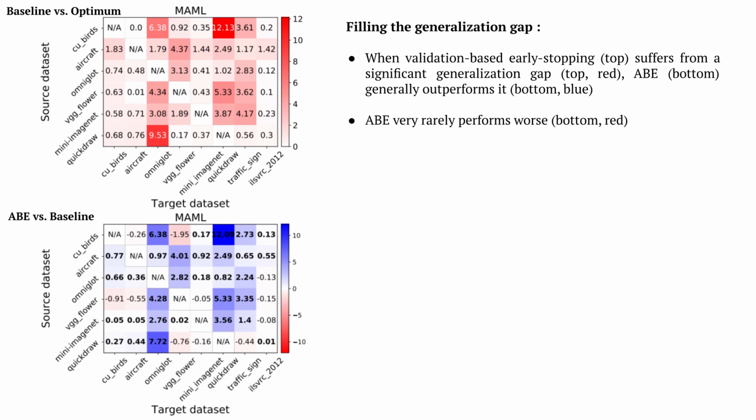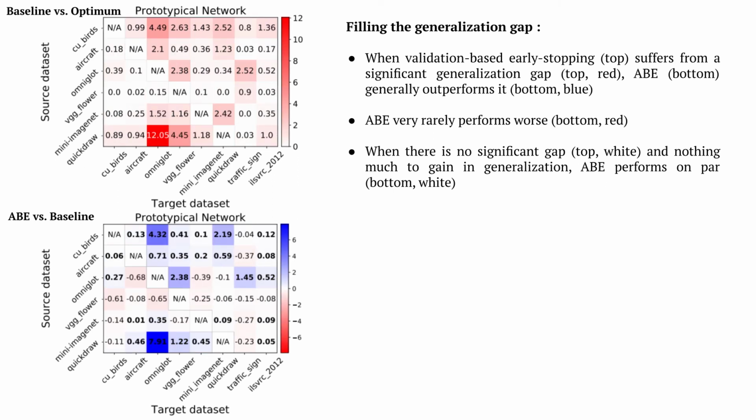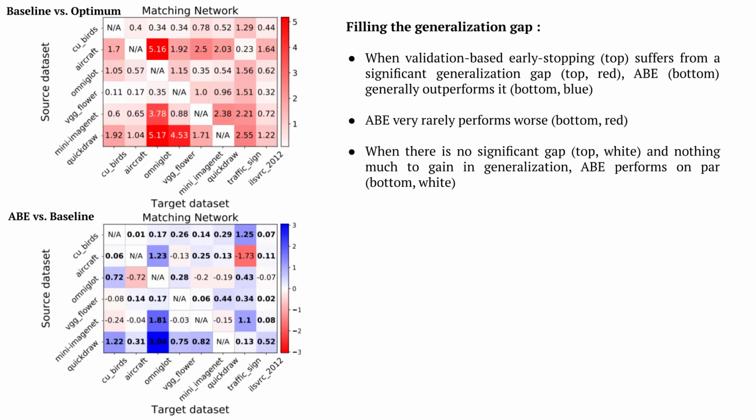And, very importantly, Abe very rarely performs worse than the baseline, as shown by the red color in the lower figure. Finally, when the baseline doesn't suffer from a significant generalization gap, and there is not much gain to make, then Abe performs roughly on par with it, as shown by white color in both figures. And we consistently observe this pattern of results across our experiments.